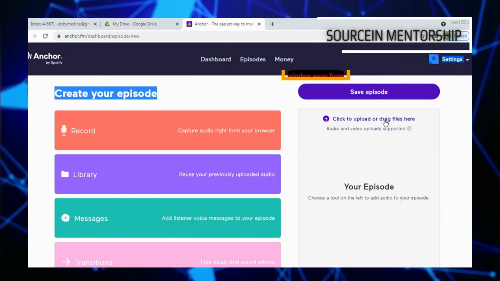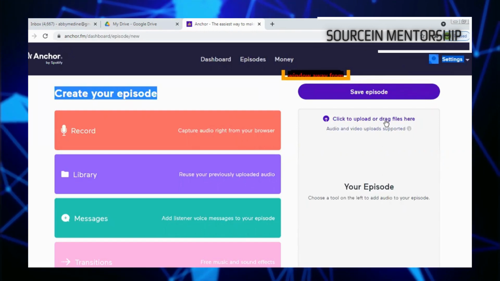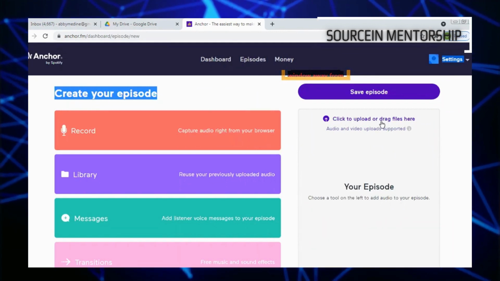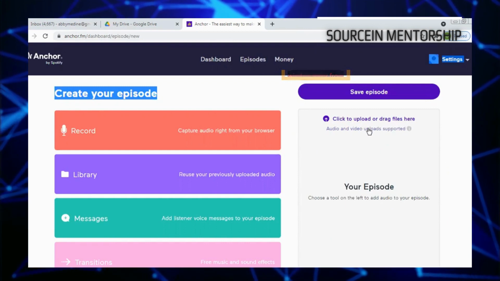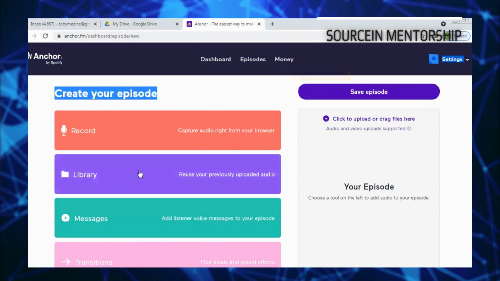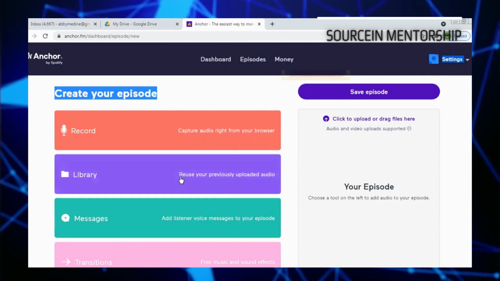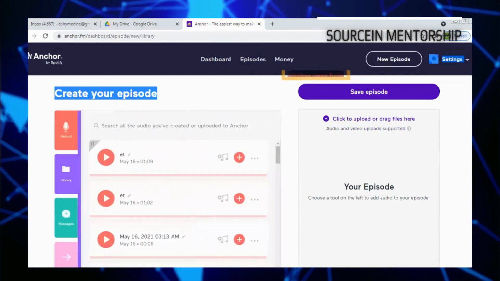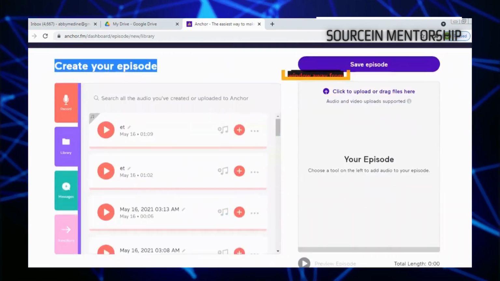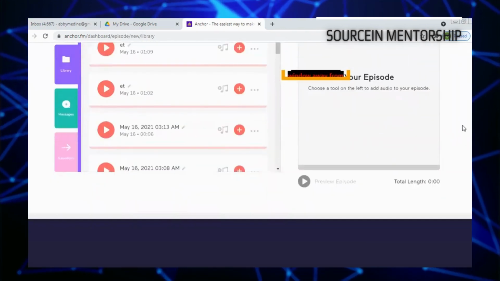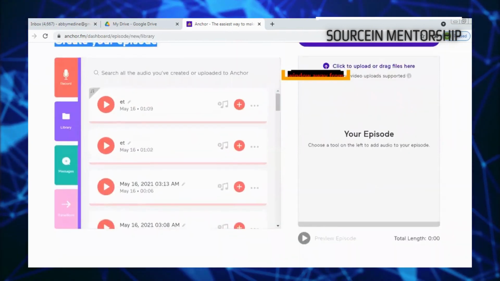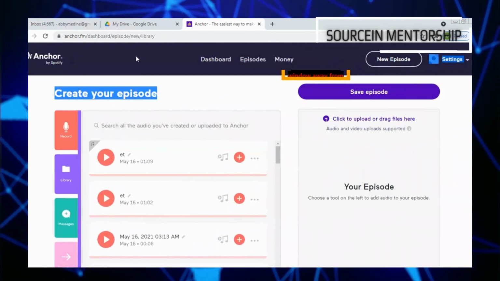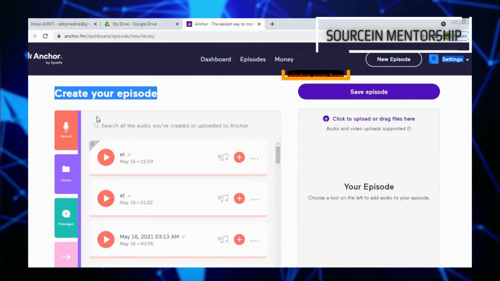So two things. Either you already have recorded audio somewhere, stored on your laptop or your phone, that you can just click to upload or drag the file here, then it will upload directly, then save here. This place is your library. If I open here now, I have a lot of work. Some of them I've not edited, some of them I've edited. This is my library, and this is one of the reasons why I love Anchor, because it gives you that freedom to walk around.